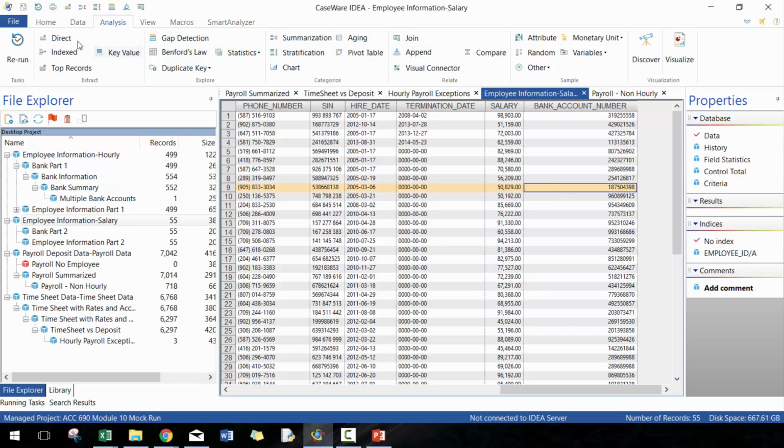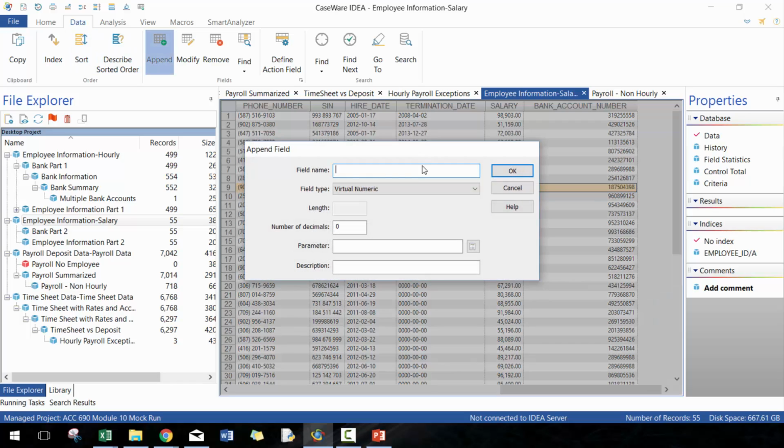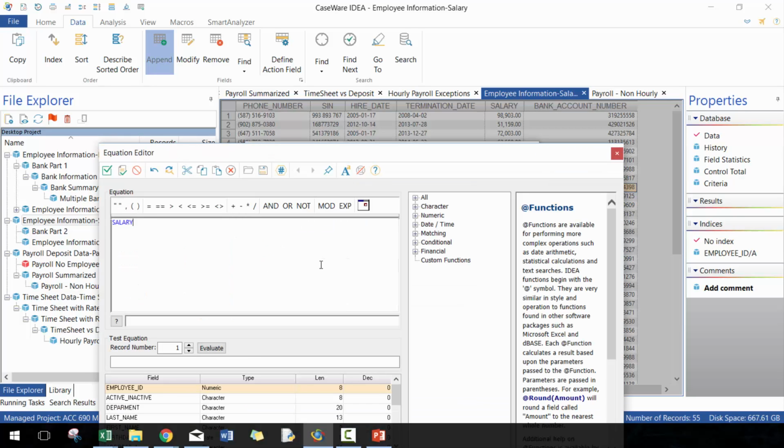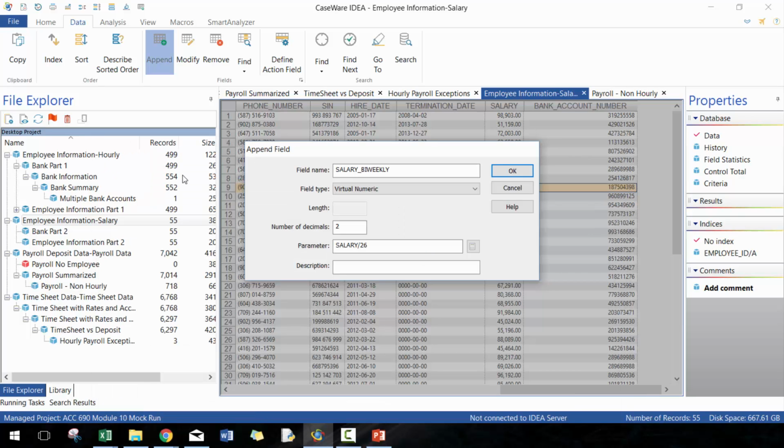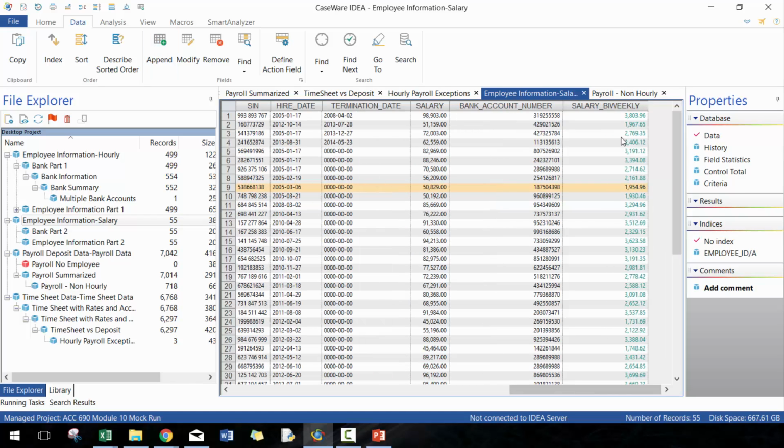Okay, so here I'm gonna calculate the salary bi-weekly. And we simply just take the salary number, divide by 26. So that should give us what they should be paid on a bi-weekly basis. So you'll see that there.